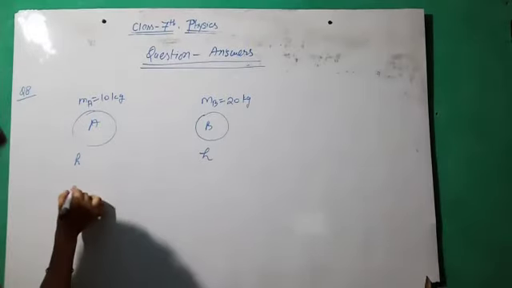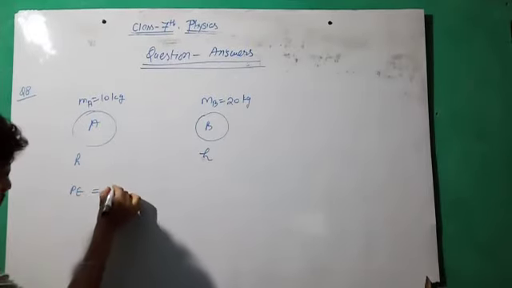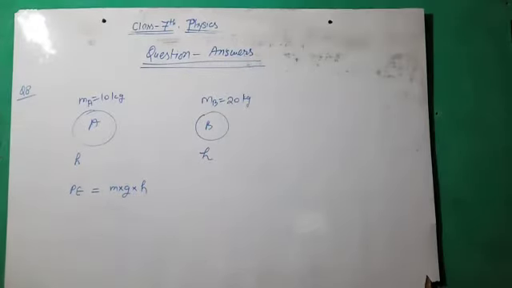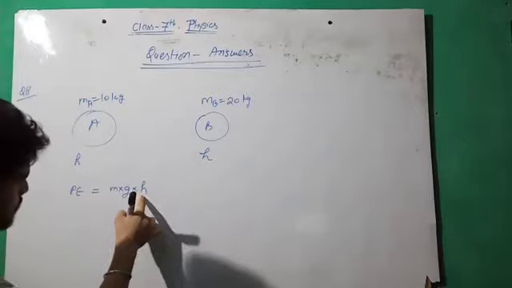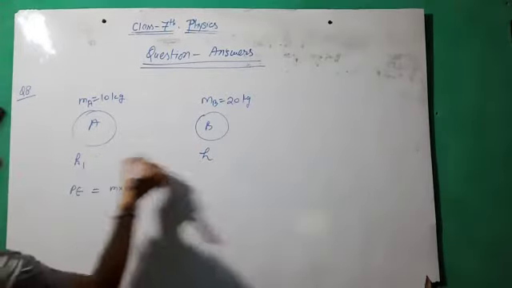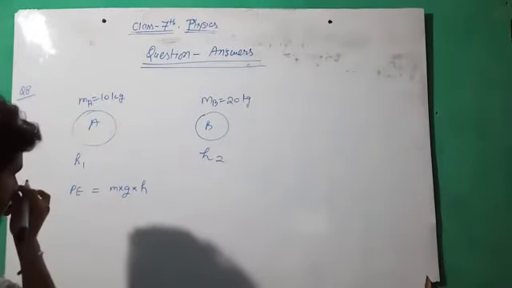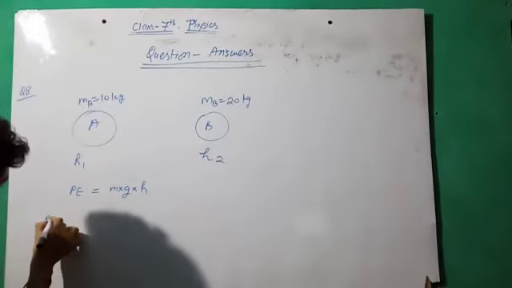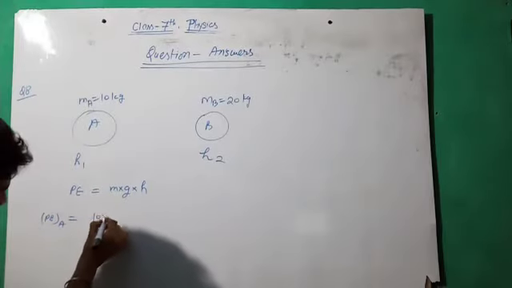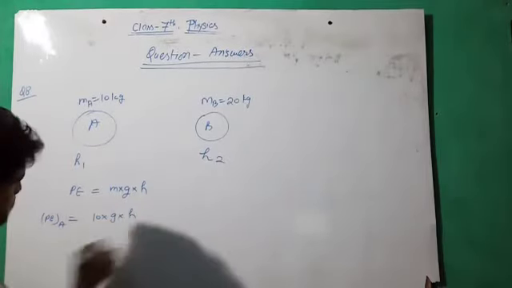First of all, what is potential energy? Potential energy is mgh, m into g into h. Both have the same height, so h1 equal to h2. If you find the potential energy of body A, then m is 10, g is the same and h is the same.